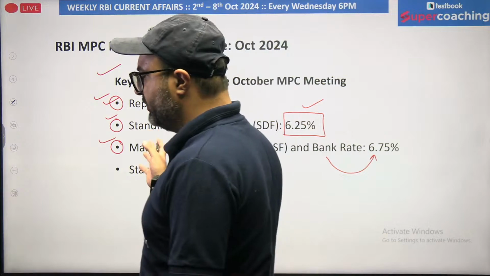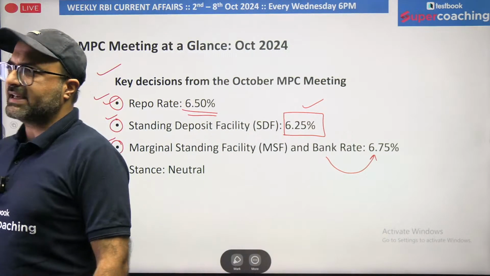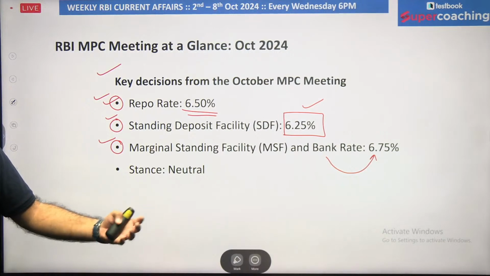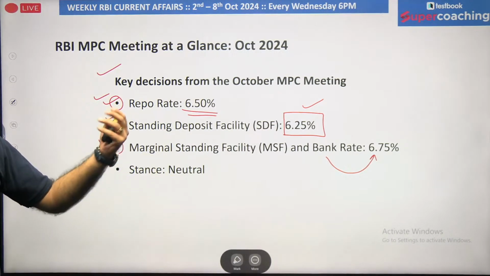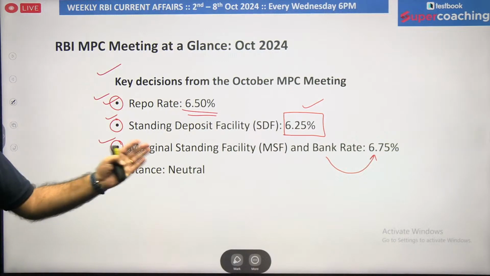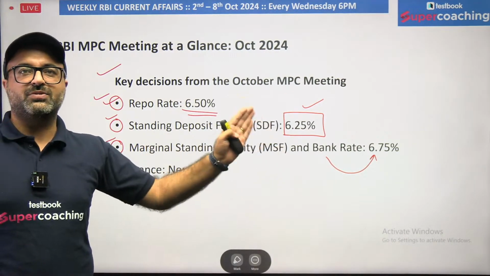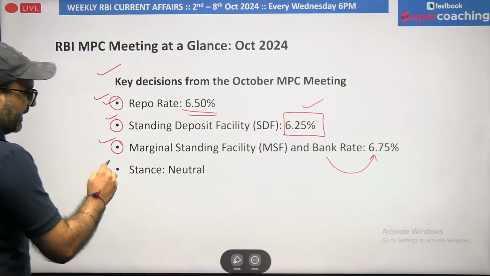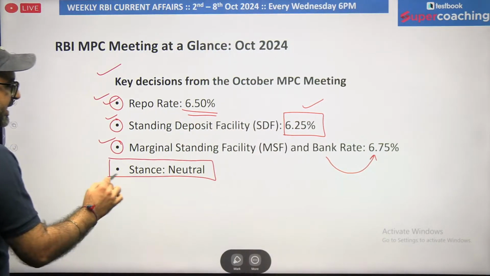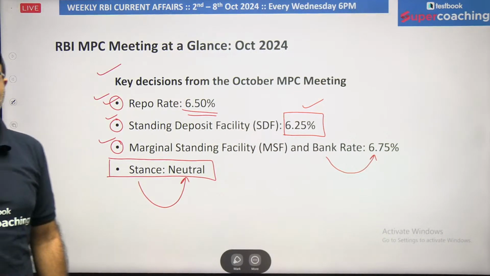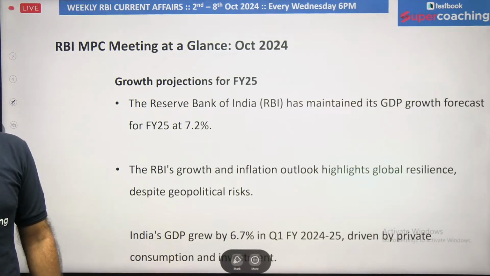But over here, for repo rate, short-term stands for even overnight, that means for a day or 2 days or 3 days, and then we have term repo as well. But bank rate is the rate at which banks can borrow from RBI for the long term. Then, as I said, from an accommodative stance, RBI has shifted its stance to neutral, which I have already explained a few minutes back.